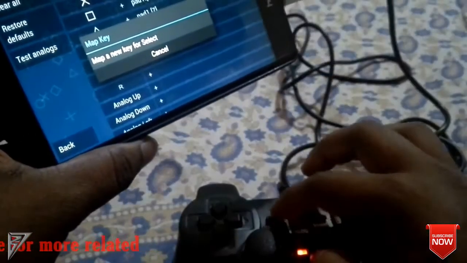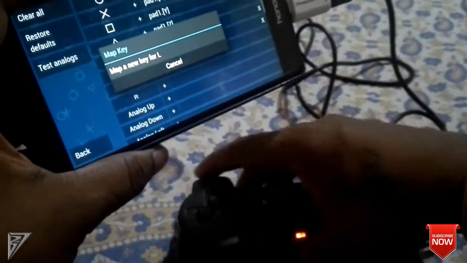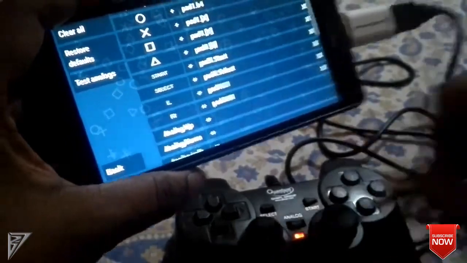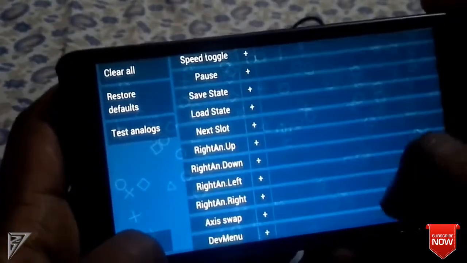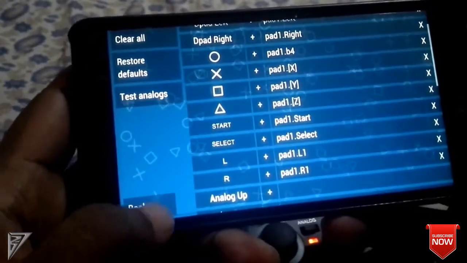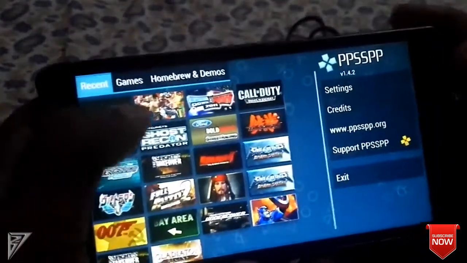And you have L1 and R1 in the gamepads, and assign those keys. Now mapping has been done. Let's see how the gameplay will be.